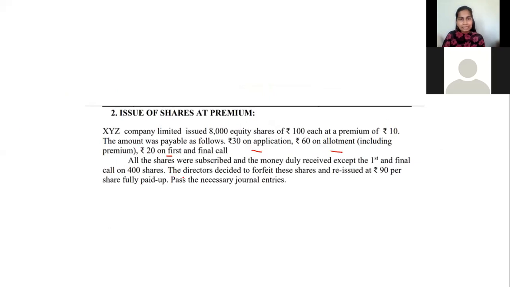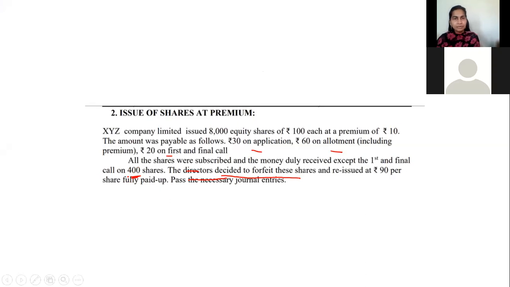That is, the directors decided to forfeit these shares. What is the meaning of that sentence? The directors are the main people, like the owners of the company. So they decided to forfeit these shares. Forfeit means cancel the shares. Why are the shares cancelled? Because you see, on 400 shares, money is not received. So those 400 shares have to be cancelled.